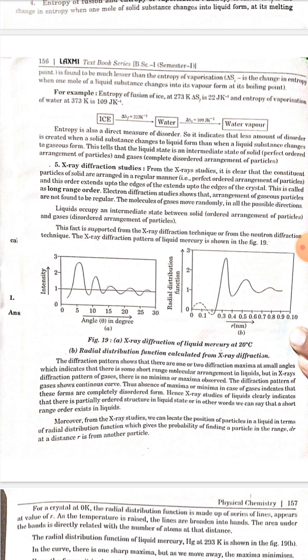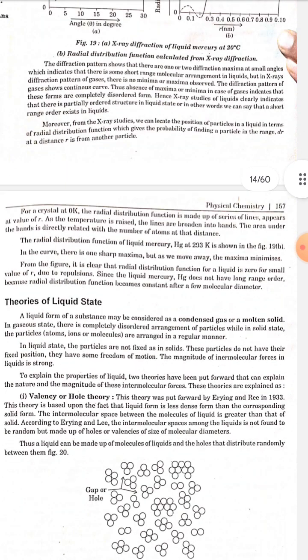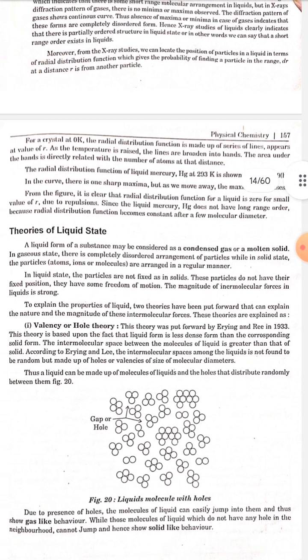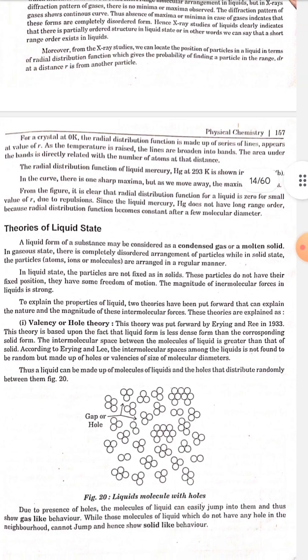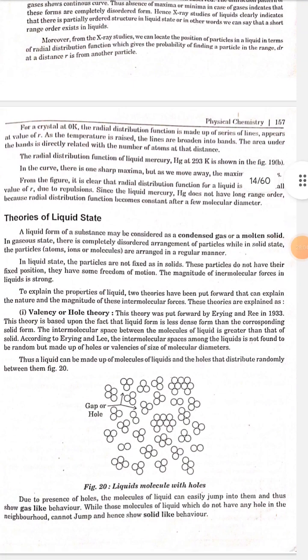Moreover, from the X-ray study, we can locate the position of particles in a liquid in terms of the radial distribution function, which gives the probability of finding a particle in range dr at a distance r from another particle. For a crystal at 0 Kelvin, the radial distribution function is made up of a series of lines appearing at values of r. As the temperature is raised, the lines are broadened into bands. The area under the bands is directly related to the number of atoms at that distance. The radial distribution function of liquid mercury, Hg, at 293 Kelvin is shown in figure 19b.